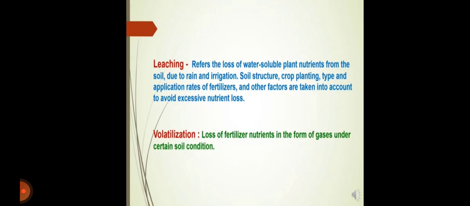So soil structure, crop plantation type, application rates of fertilizers and other factors are taken into account to avoid excessive nutrient loss. Then volatilization is the loss of fertilizer nutrients in the form of gases under certain soil conditions.